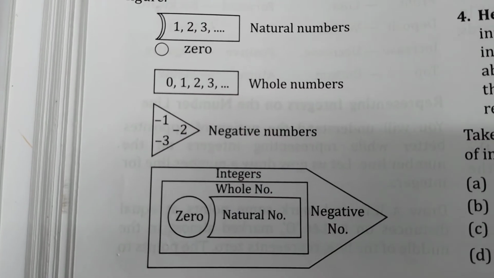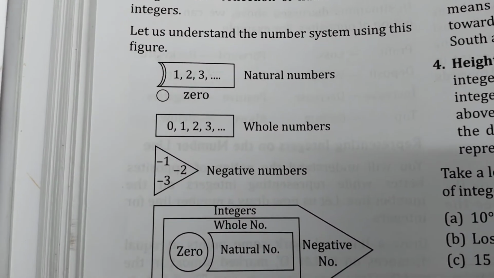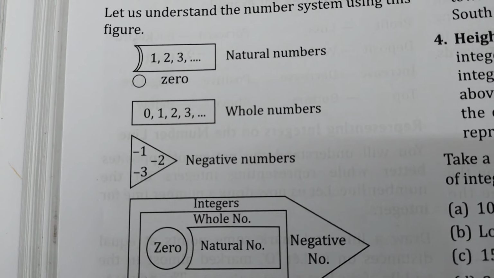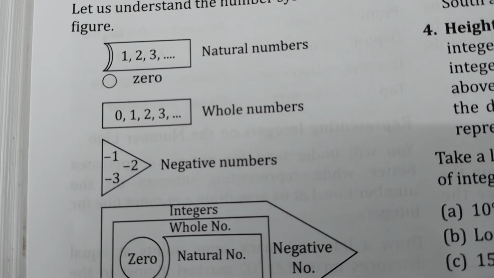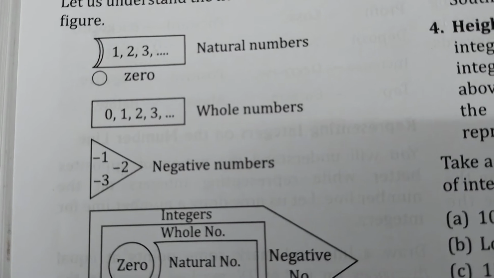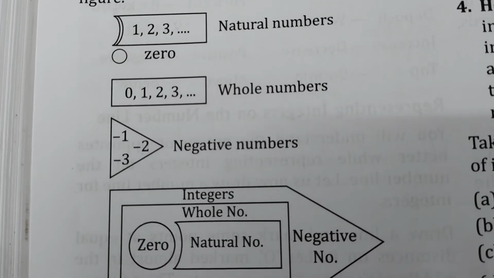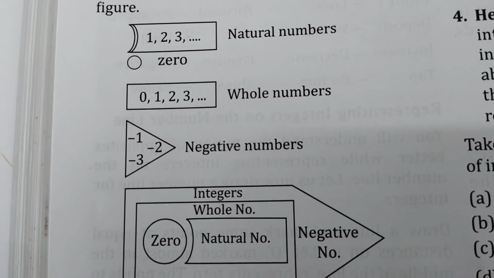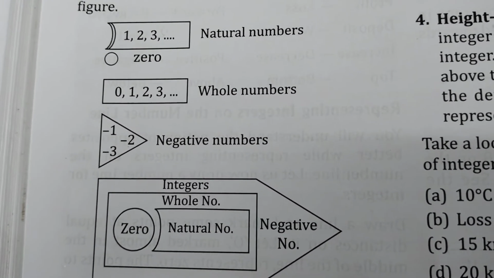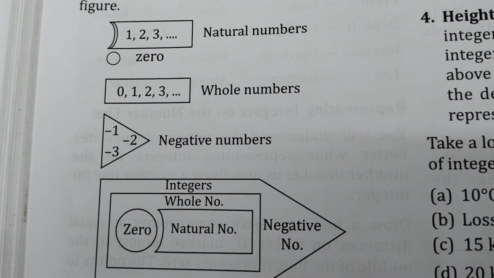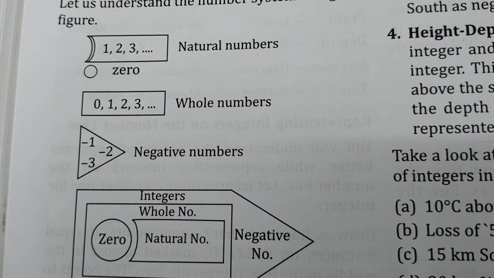So here you can see how the integers have been developed. Let us understand the number system using this figure. 1, 2, 3 are natural numbers. When 0 is added, then 0, 1, 2, 3 are whole numbers. Now for these whole numbers, when negative numbers are added, minus 1, minus 2, minus 3, then it becomes integers. See the picture clearly. So natural numbers, when 0 is added, become whole numbers. For whole numbers, when negative numbers are added, it becomes integers.